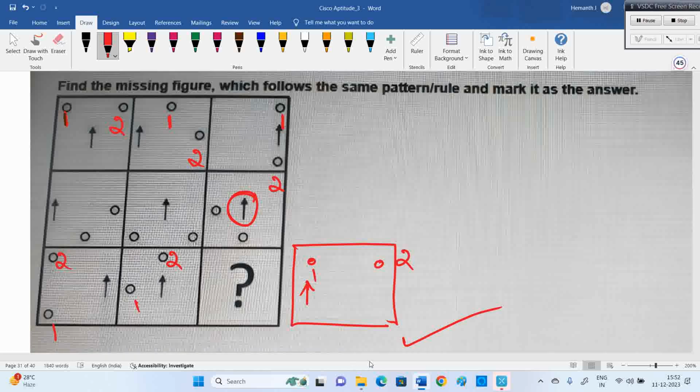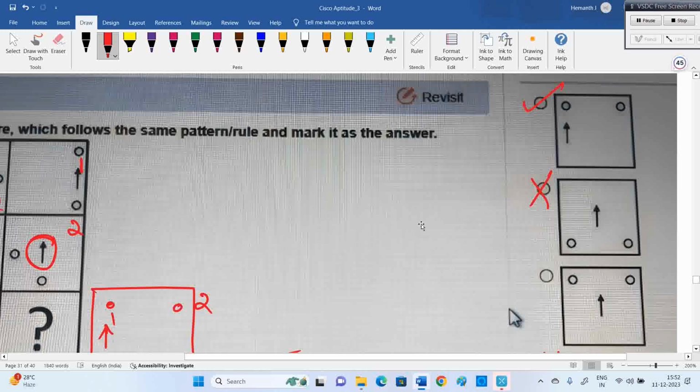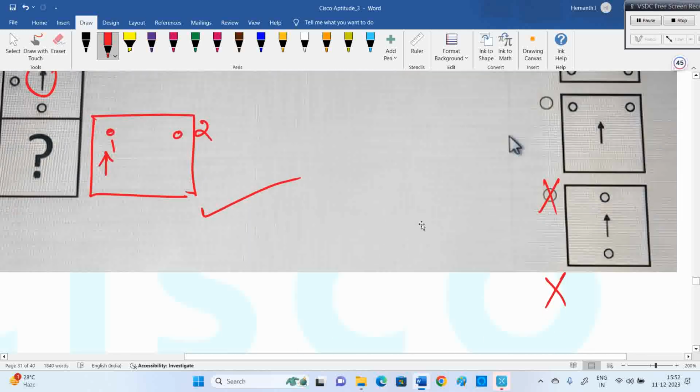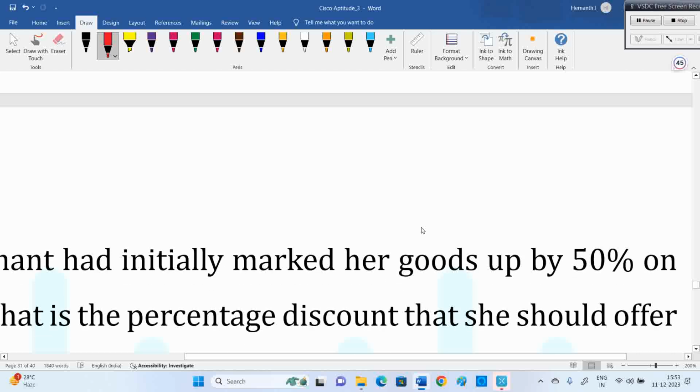Okay, among the options, the best suitable is option A. If this is not there, then I'll think about any other. But we have the first option itself related to that. Among the options, the best suitable is this. There should be a movement because the remaining dots keep going, in one row or one column, they also keep going. So we need to go according to that.